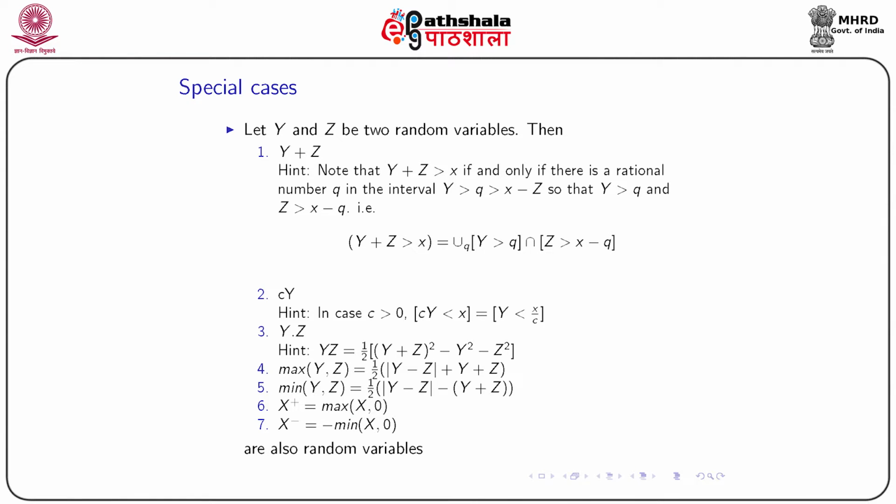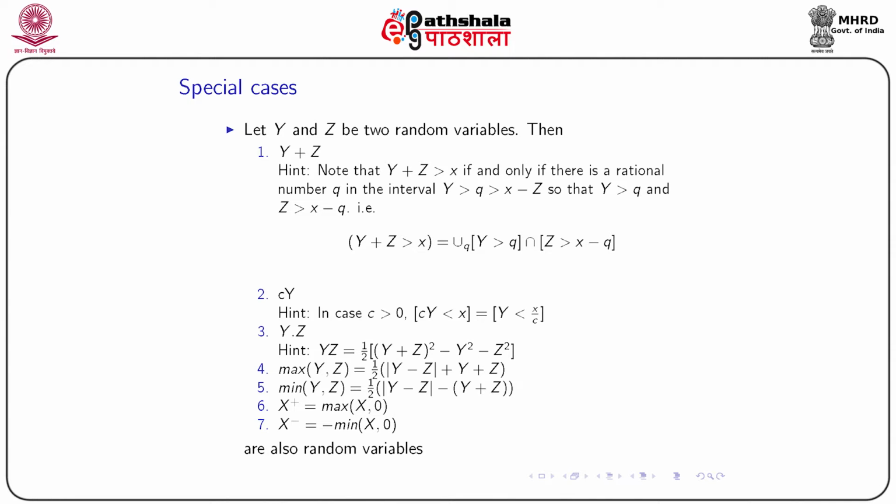What will happen to the product yz? Now we can say yz can be written as half of (y plus z) whole square minus y square minus z square. We know that if y plus z is a random variable, its whole square is also a random variable. So the first quantity is a random variable, the second quantity is also a random variable, the third quantity is also a random variable, and I am taking a linear combination of these random variables, so it will be a random variable for sure.